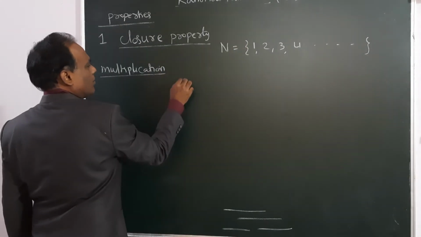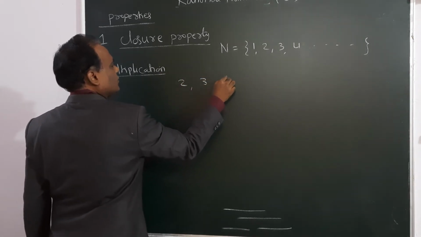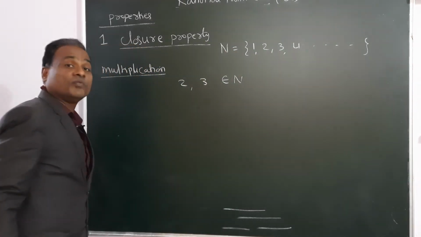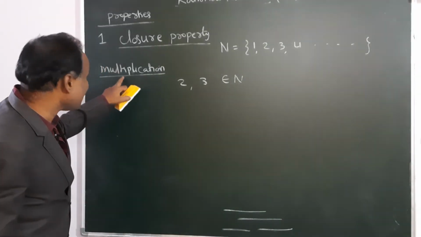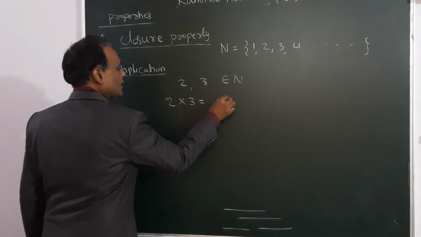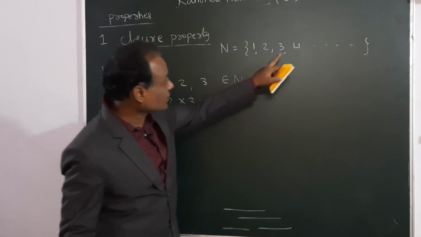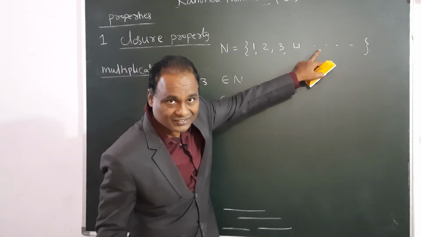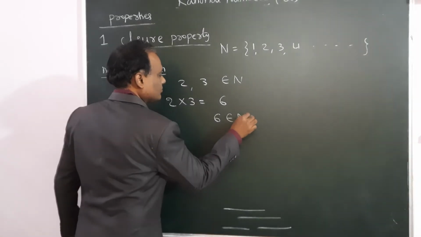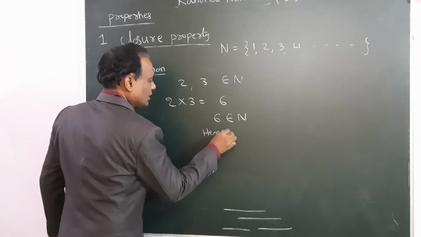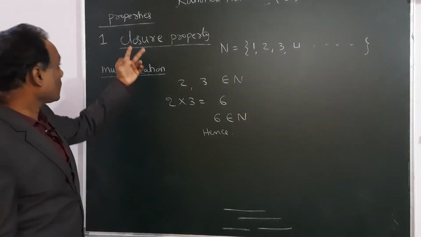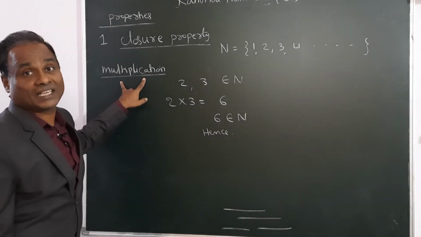Multiplication. Take any two numbers from that. I am taking 2 and 3, which are from the natural numbers. Which operation do I need to apply? Multiplication. 2 into 3. What is the answer? 6. Does 6 belong to this set? Yes, 6 will come in this. 6 is a natural number. Hence, natural numbers satisfy closure property under multiplication.